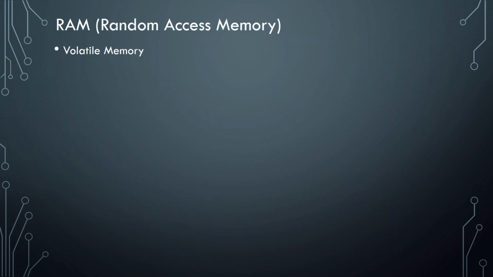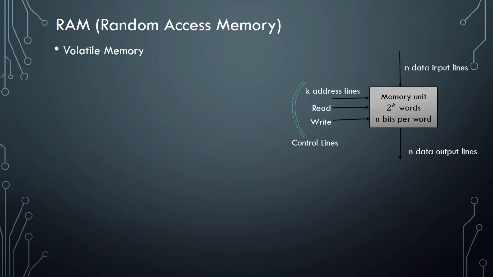Now we have two types of primary memory, which are RAM and ROM. First we will understand RAM by a block diagram of a RAM unit. Our first memory is random access memory. In this memory, first we have the block diagram of the memory unit. First we will understand what these are.